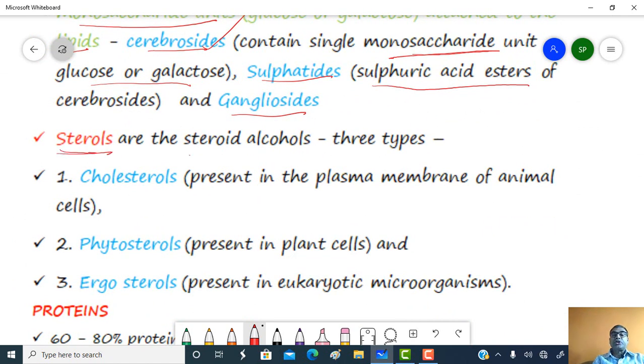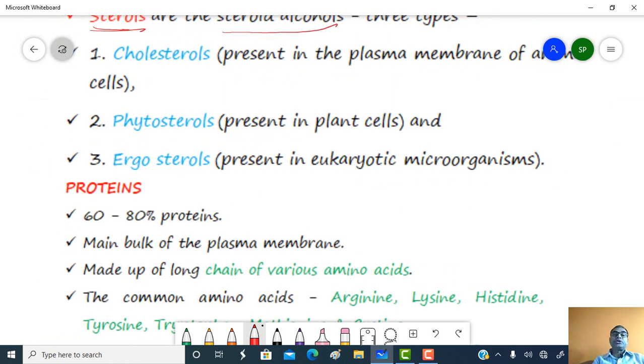And the third type is sterol. These are steroid alcohols. Three major types of sterols are present in the plasma membrane, which include cholesterol, phytosterol, and ergosterol. Ergosterols are present in eukaryotic microorganisms. Cholesterol is present in the plasma membrane of animal cells, while in plant cells, phytosterols are present.